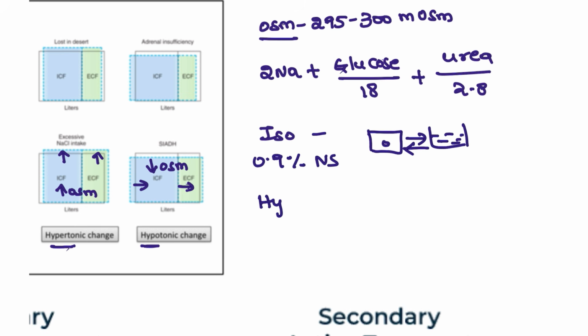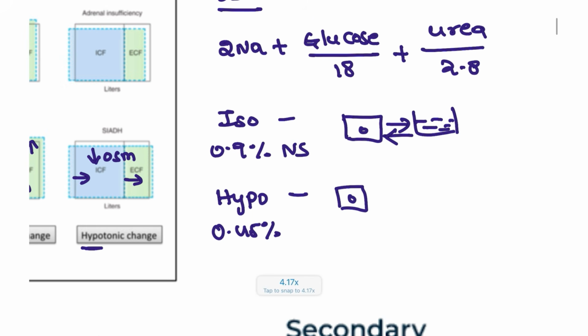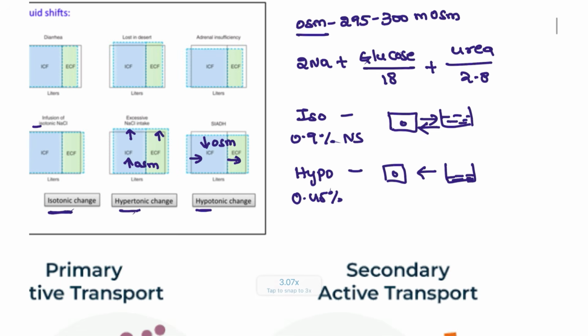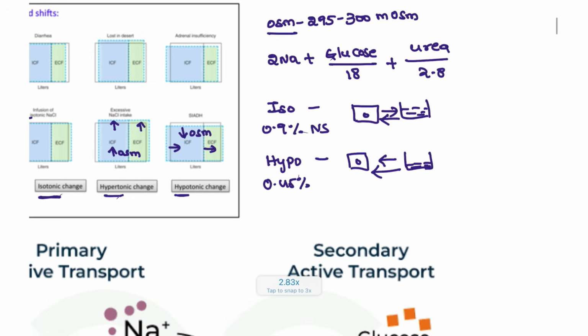Next, the hypotonic fluid. When I am giving 0.45% NS, the inside of the cell contains more solutes, whereas the fluid that I am giving contains less solute. So what happens? The water will shift into the cell. So at the end of the day, this cell will swell. Okay, this cell will be swelling here.